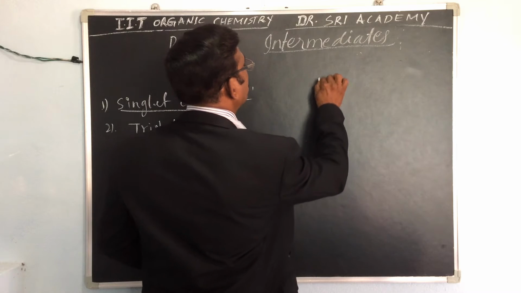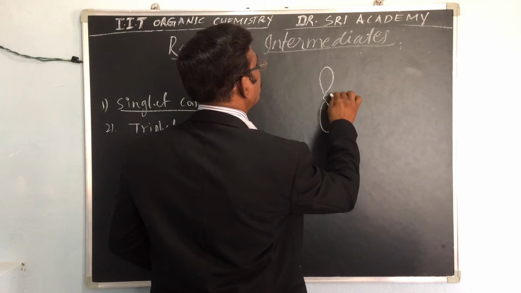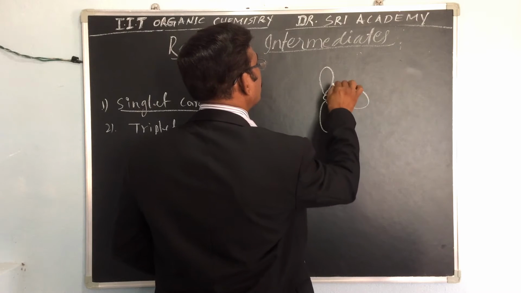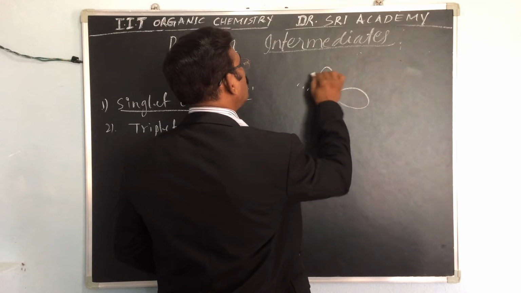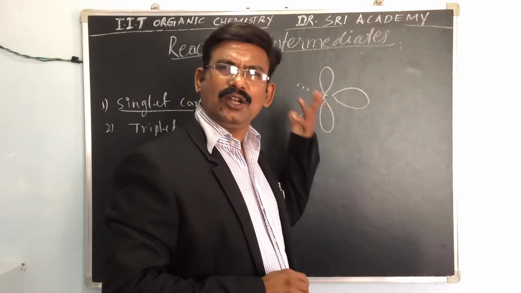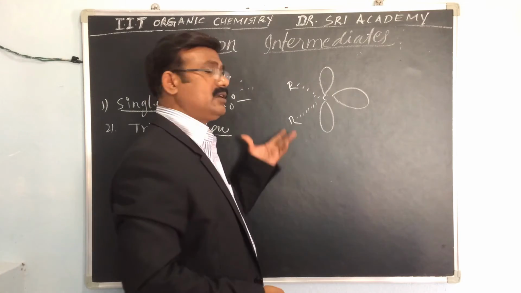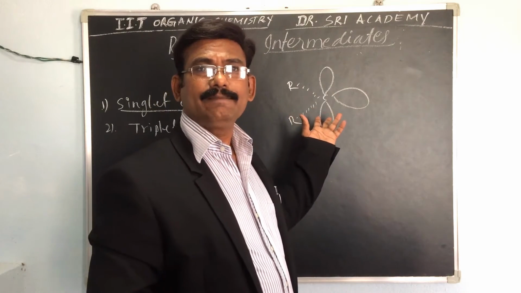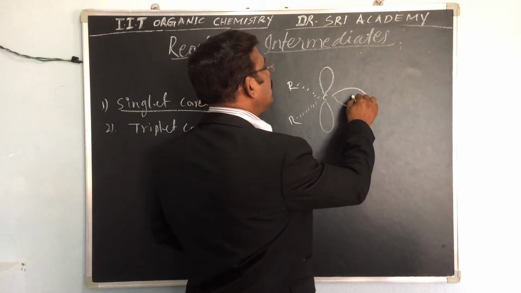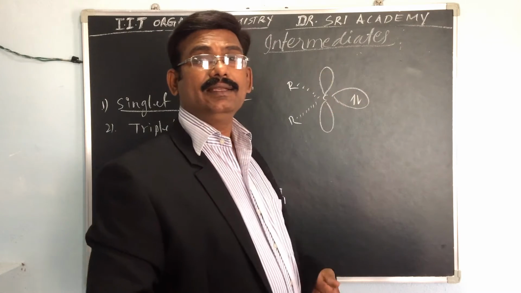These are the two hydrogens, or two R groups; we can write R in place of H. Here the carbene contains the two electrons, and a p orbital is there.